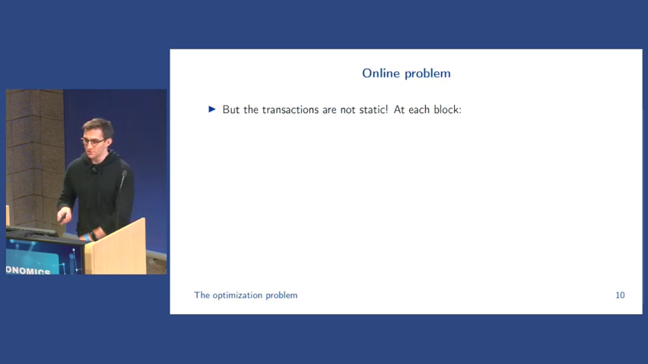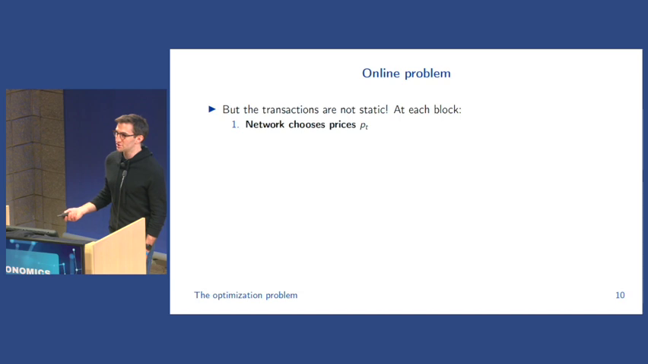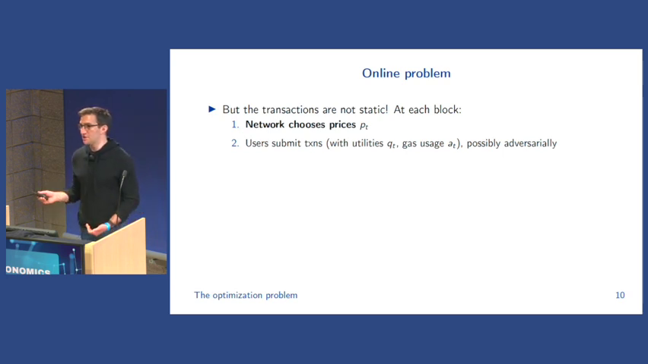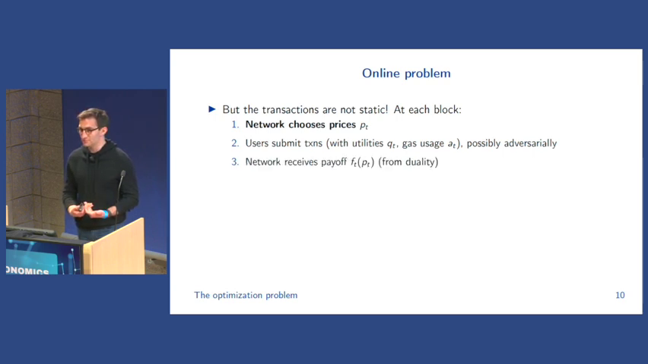Well, first, the network is going to choose prices, which are then published and known by everybody interacting with the network. Then the users are going to submit transactions, and now I'm indexing everything by the time step t that we're at. Those transactions have some utility and some gas usage. I'm not going to make any assumption on the distribution of these transactions. They might be adversarial. There's no constraints on what the users can submit.